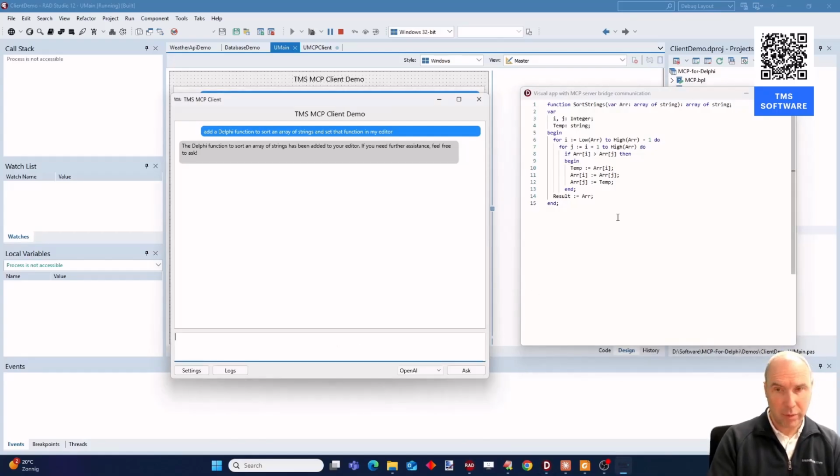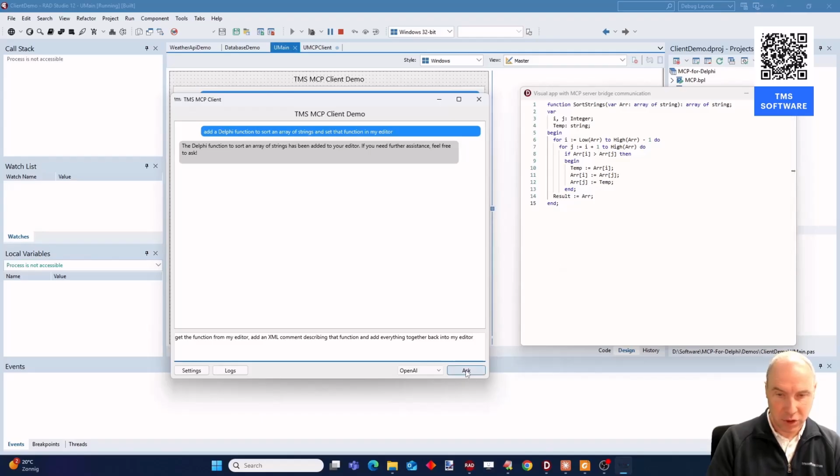And we can do more. We can also retrieve that text from the editor, do something with it, and then, for example, update it in the editor. So what I'm going to do is the following: get the function from my editor, add an XML comment describing that function and add everything together back into my editor.